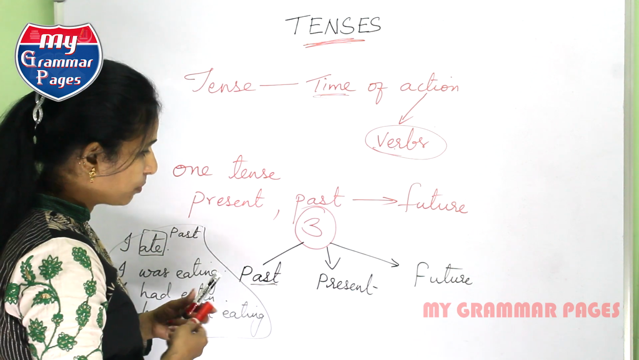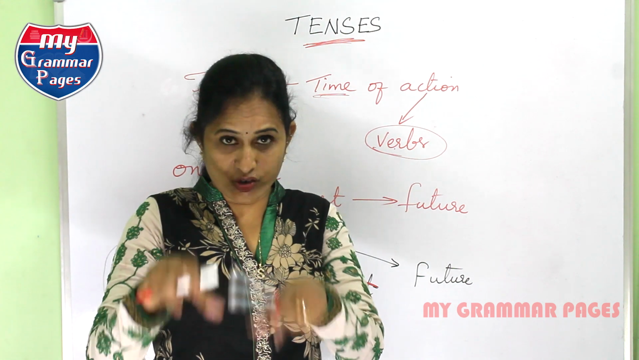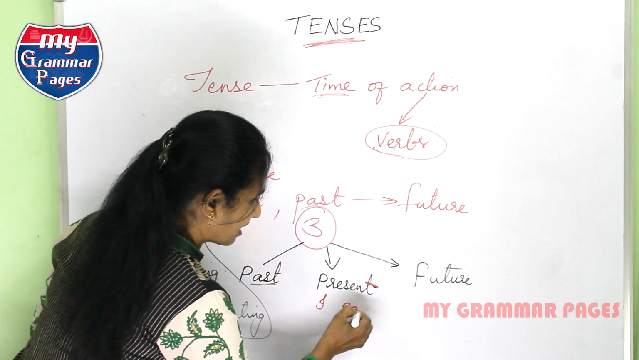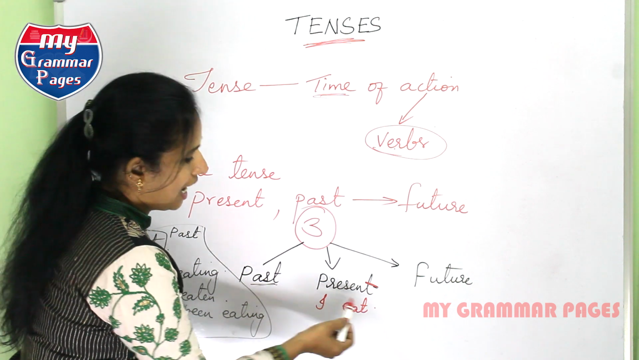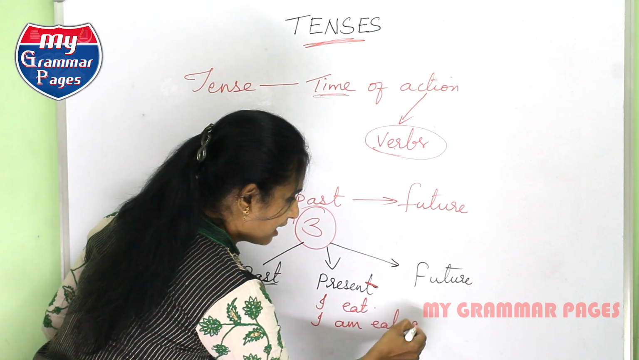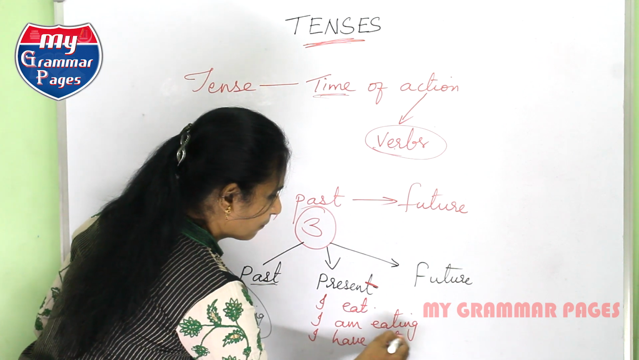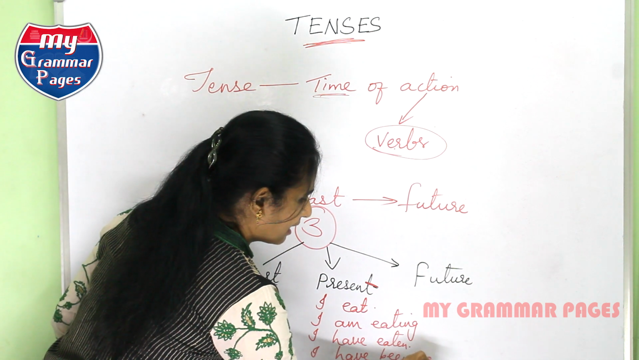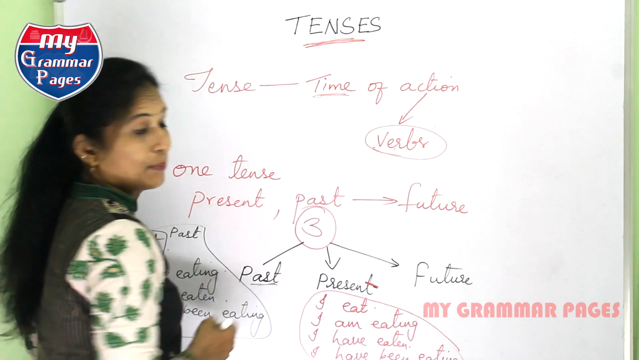And now coming to the present. Present talks about what you are doing right now, that is, current actions. The same example I'll take. "I eat." Here you might have found the difference. Earlier I wrote "I ate," and now I'm writing "I eat." "I am eating," "I have eaten," "I have been eating." All these are about present tense.